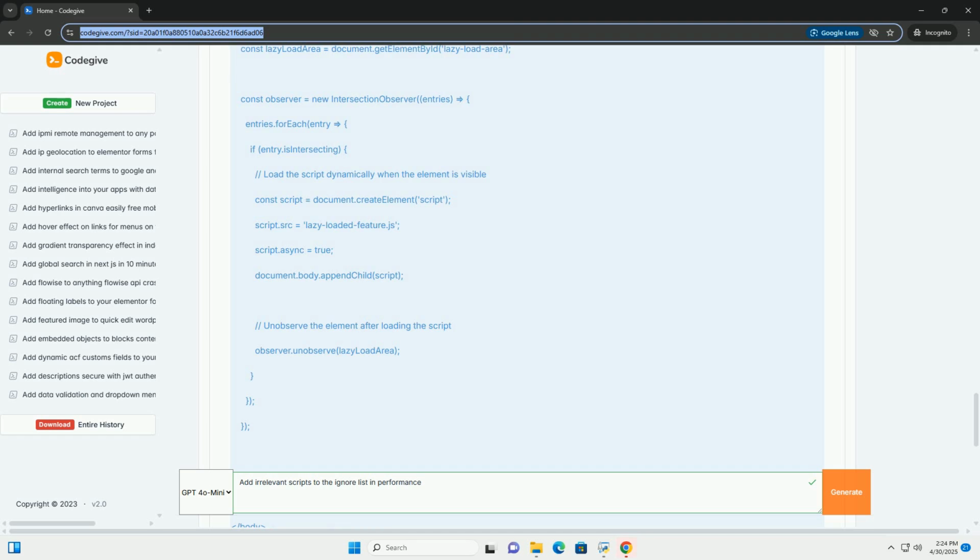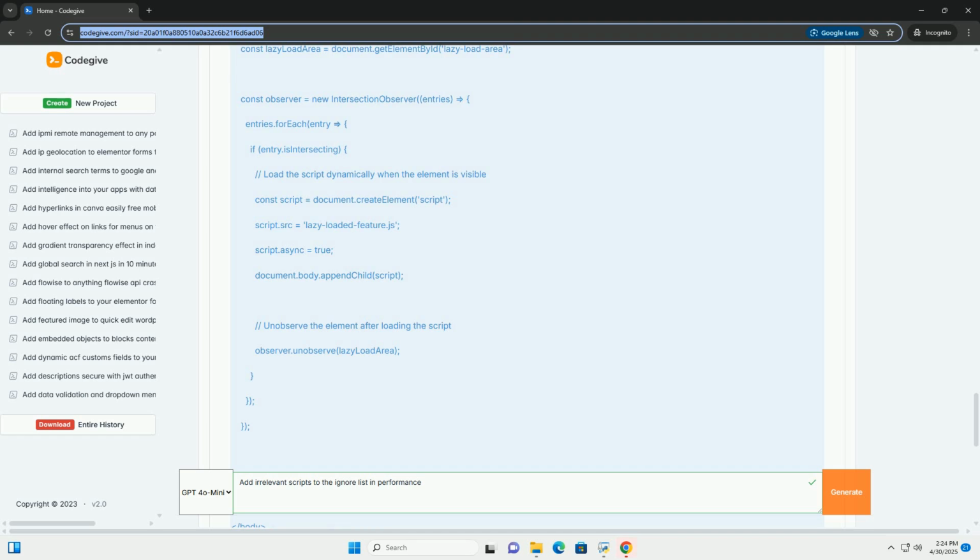7. Considerations and Best Practices. Dependencies. Ensure that you don't defer scripts that other scripts depend on. Carefully analyze your script dependencies to avoid breaking functionality. User experience. While optimizing for performance, prioritize a smooth user experience.